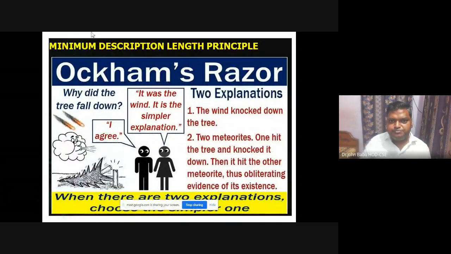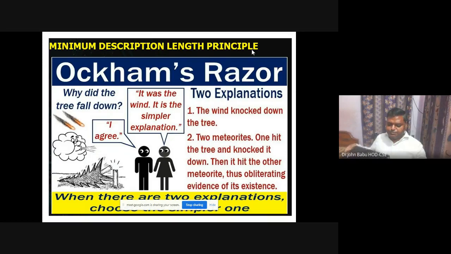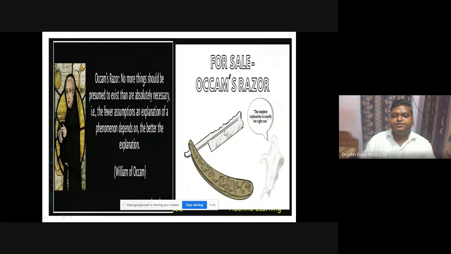Now, the minimum description length principle. If you remember in the concept learning chapter, when we were talking about hypotheses, during the Find-S algorithm and candidate elimination algorithm, we discussed Occam's razor. You know the meaning of razor, right? This is the razor. Use it for shaving. That means cutting.